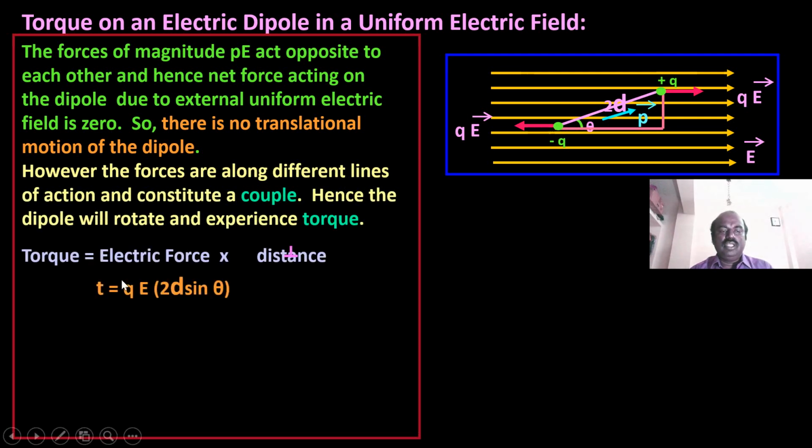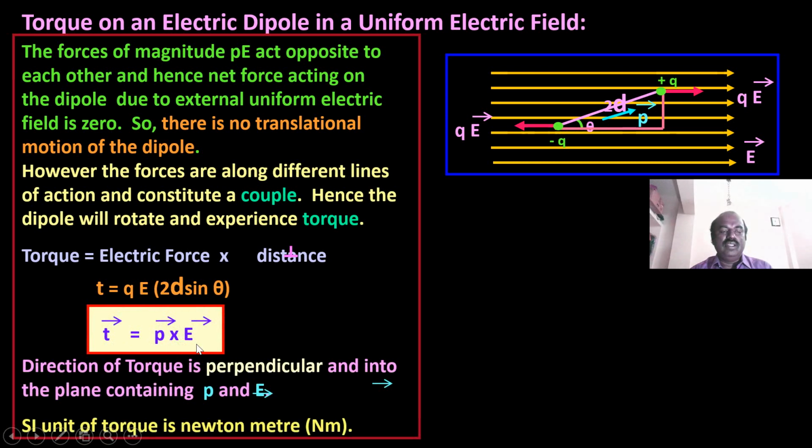Torque is equal to the electric force times the perpendicular distance. So torque tau is equal to qE times 2d sin theta. Substituting the value, 2qEd sin theta will come. So p is equal to 2dq, then we can write pE sin theta, that can be written as tau equals p vector cross E vector. The direction of the torque is perpendicular to the plane containing p and E vectors. The SI unit of torque is Newton meter.